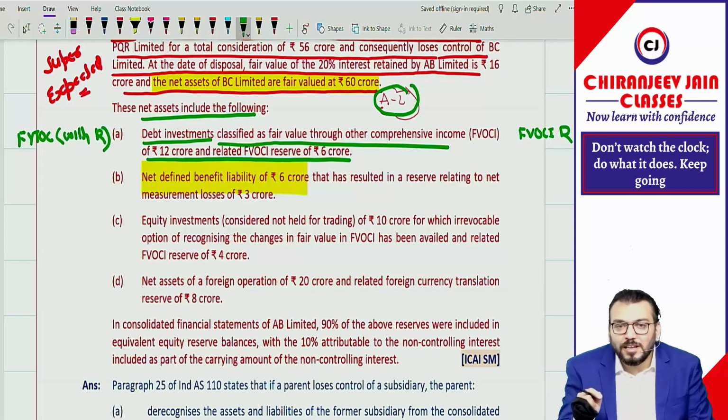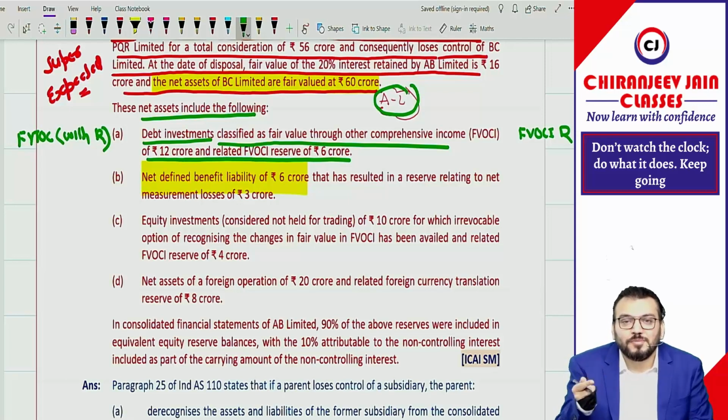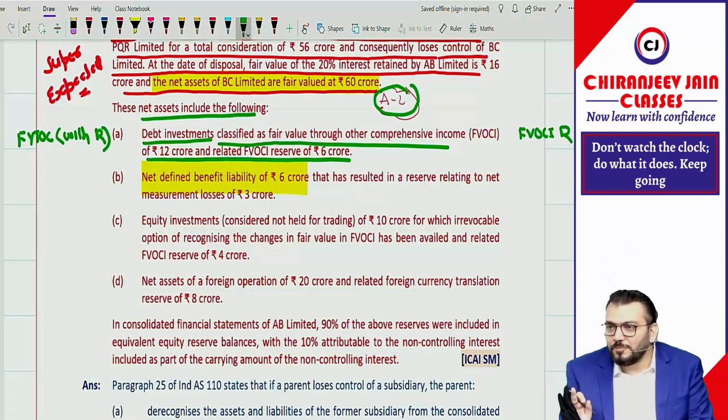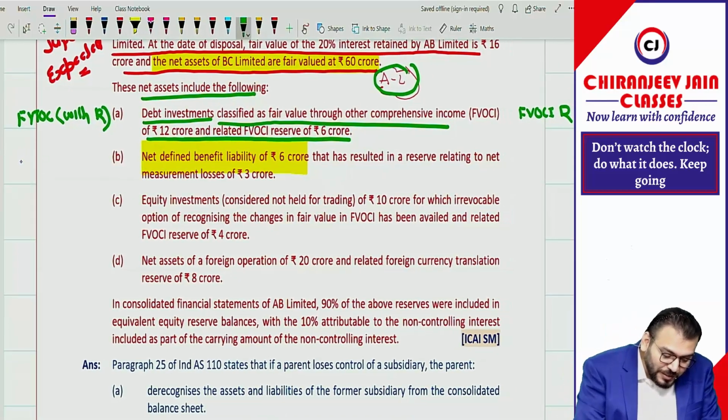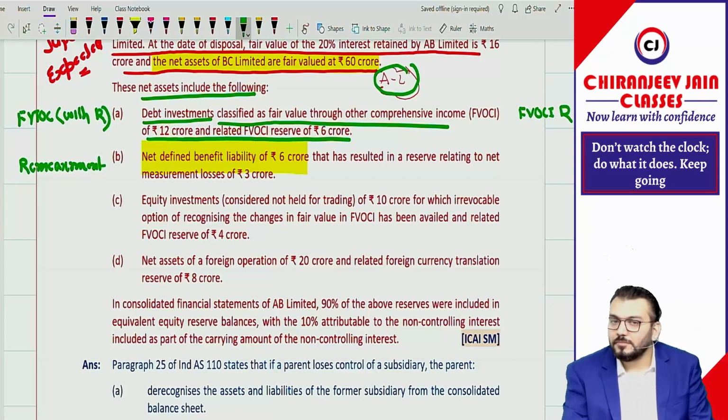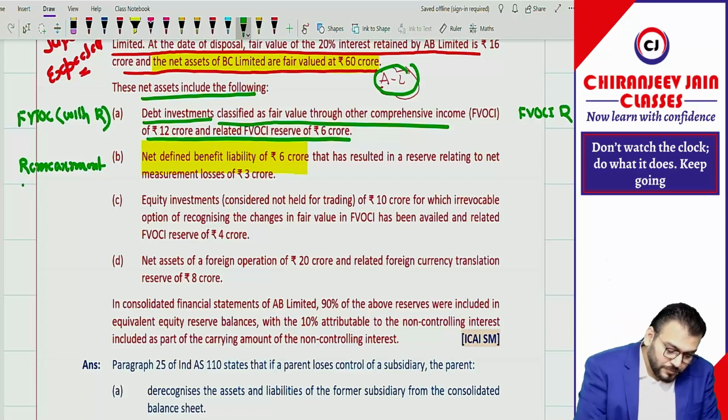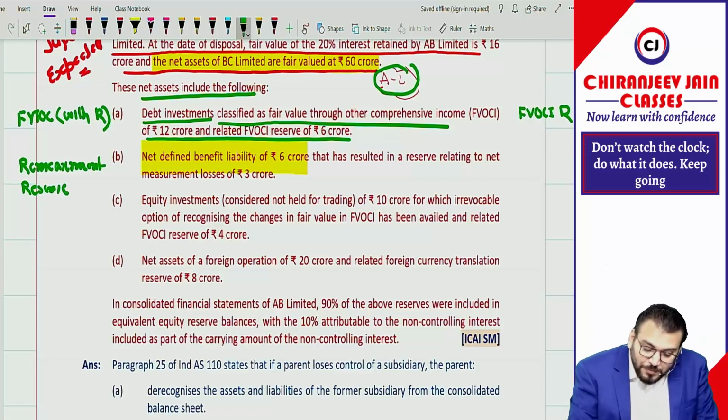Now of course one doubt will come whether it will be reclassified to PL or not. Of course I will not ask you, as per Ind AS 19 it will not be reclassified to PL. Means there will be one remeasurement reserve. Correct.